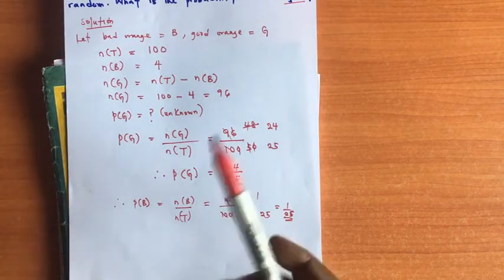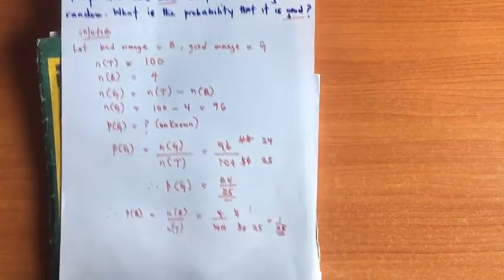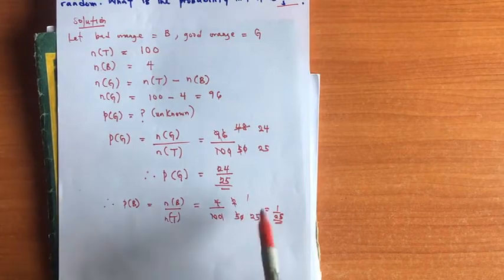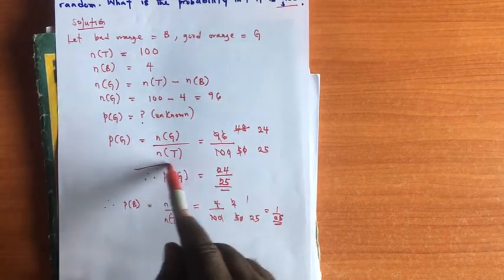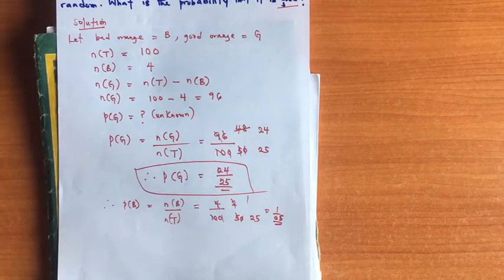But the question demands the probability of selecting a good orange. So that is what we have here, 1 over 25 for the bad orange, but the question demands that we calculate this. That's 24 over 25. So that's going to be the solution to this problem.